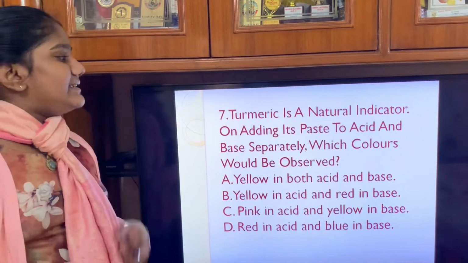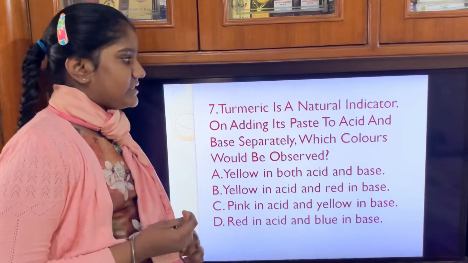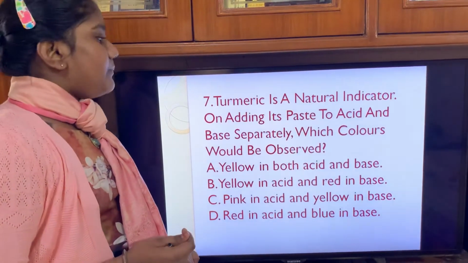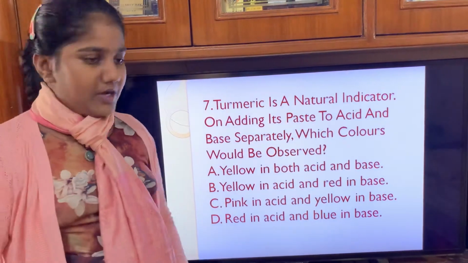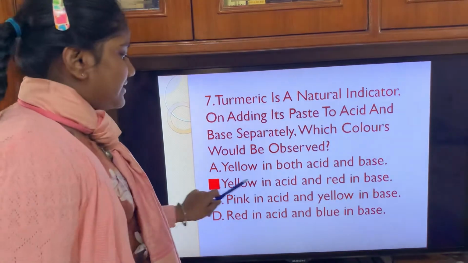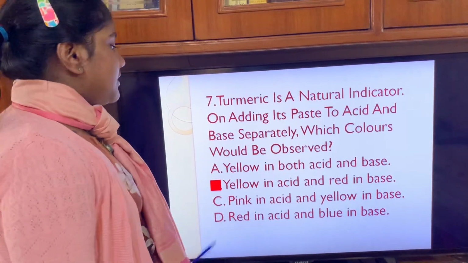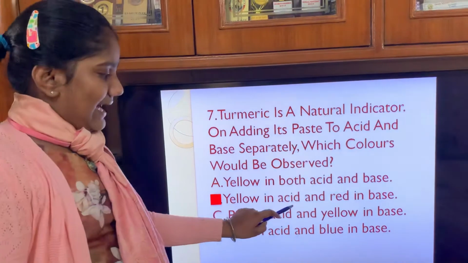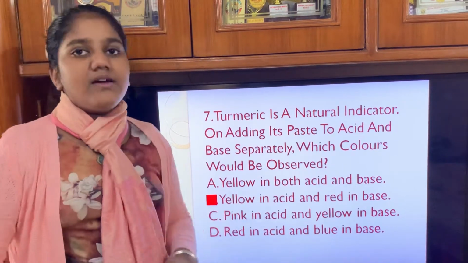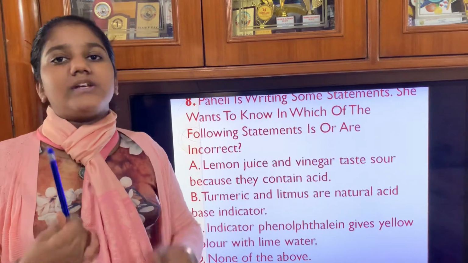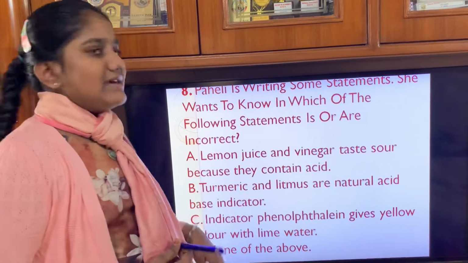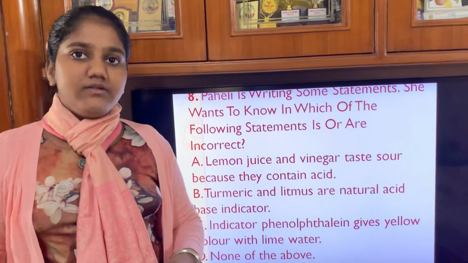Now, turmeric is a natural indicator. On adding it to acid and base separately, which color would be observed? So let's see the answer for this question. The correct answer is yellow in acid and red in base, because this is the property of indicators. They show various colors for a substance. So the answer will be yellow in acid and red in base.